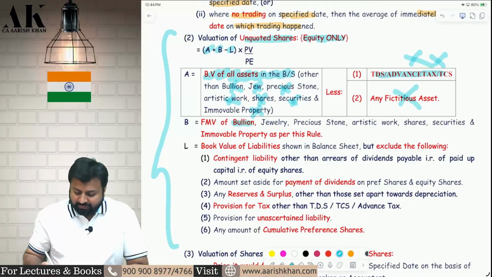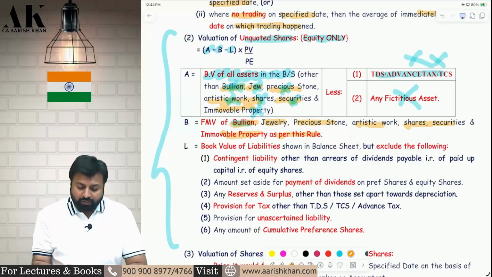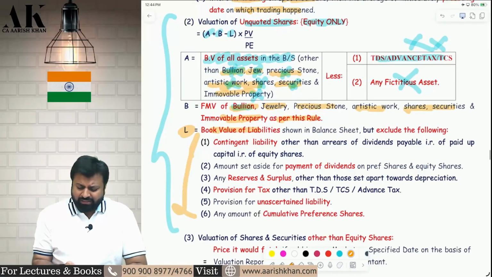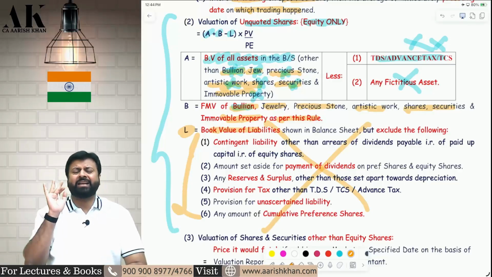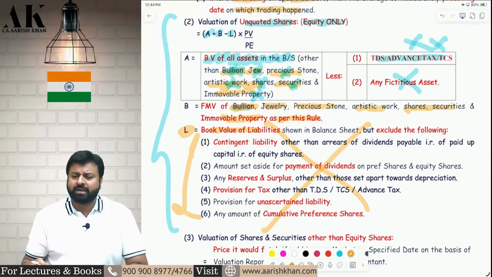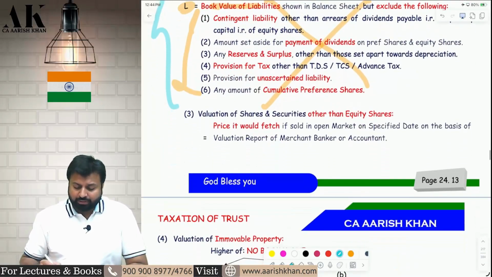For bullion, you will take FMV. Repeating: bullion FMV, jewelry FMV, precious stone FMV, artistic work FMV, shares and securities FMV, immovable property also FMV as per this rule. For liability also the same rule applies. All these things are copy paste. I am not repeating. It is exactly like Rule 11UA, which I have said in the chapter of what? Chapter of slump sale. You can go and check. Now let's talk about the third asset.